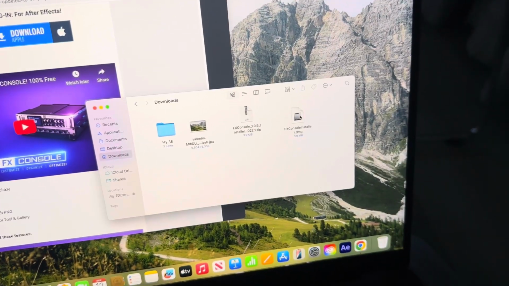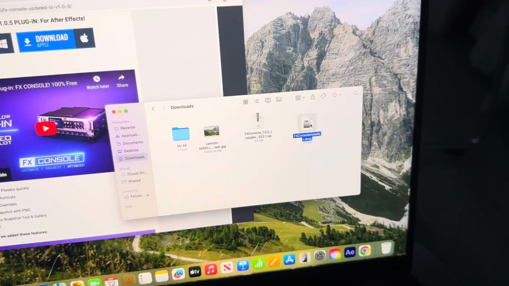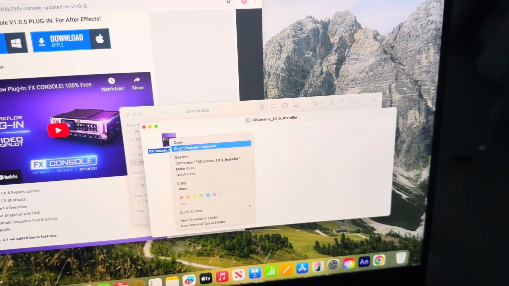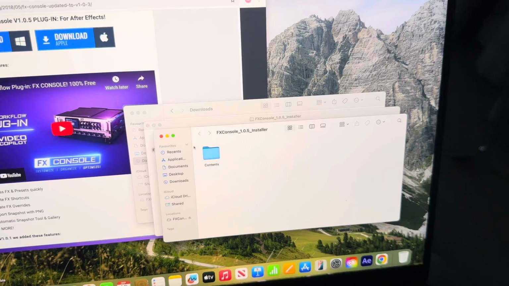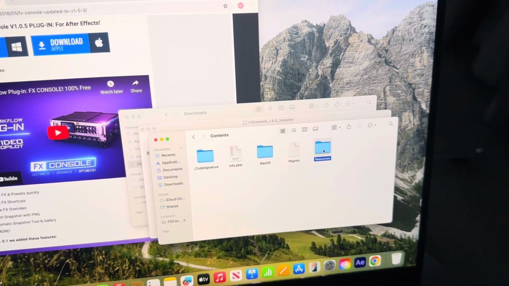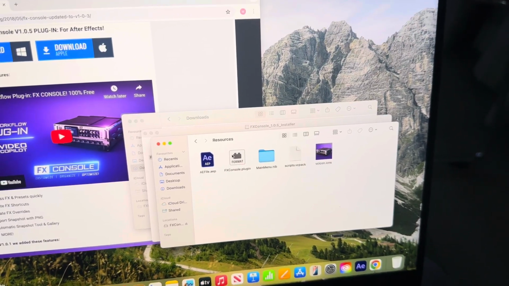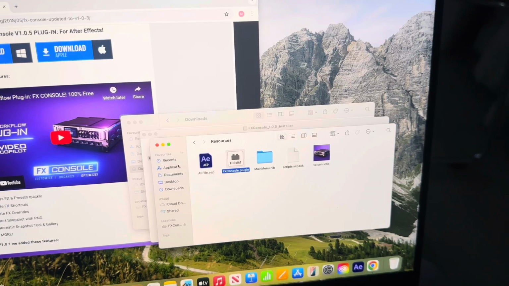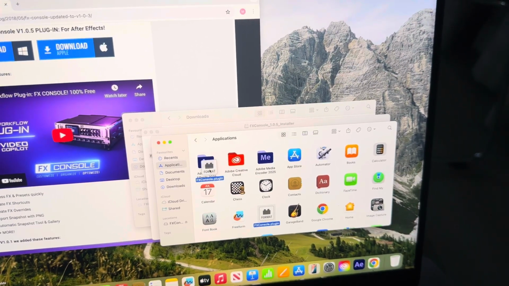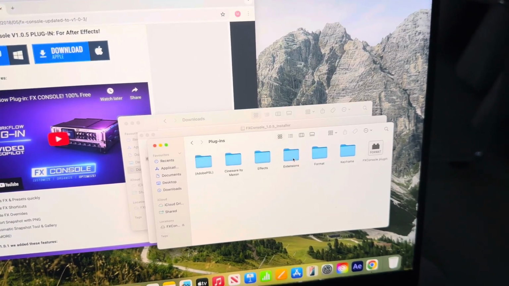When you open the file, you have this. When you open this, you see this, then you show package contents, click on Contents, click on Resources. You would find this. You move this to your Applications, and the idea is to move it here, then move it to Plugins.